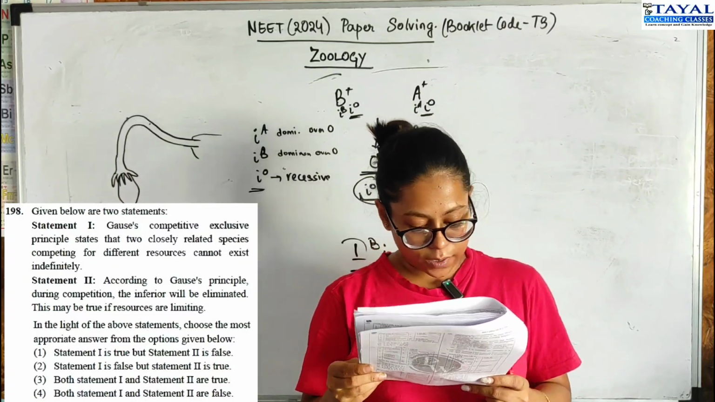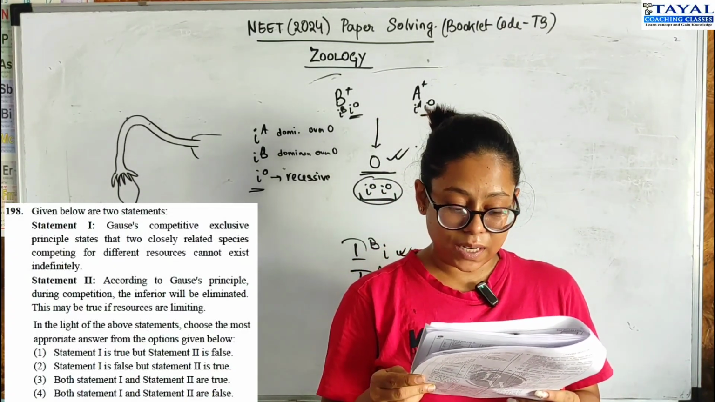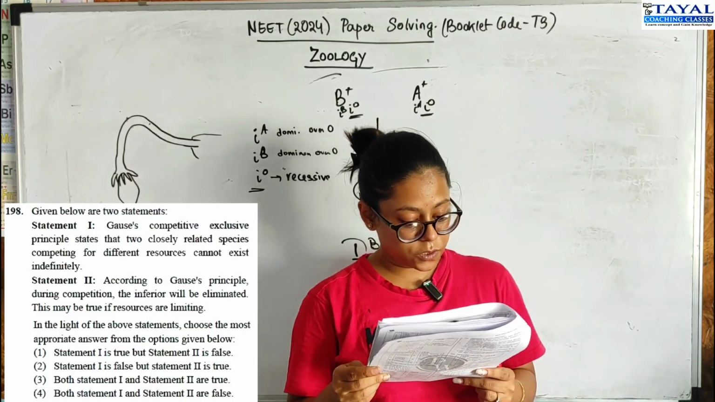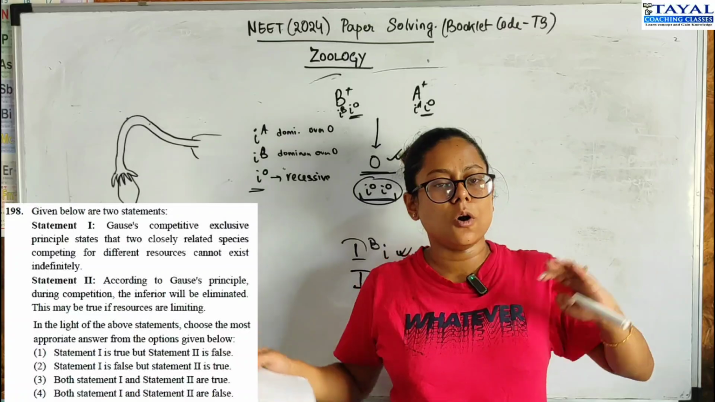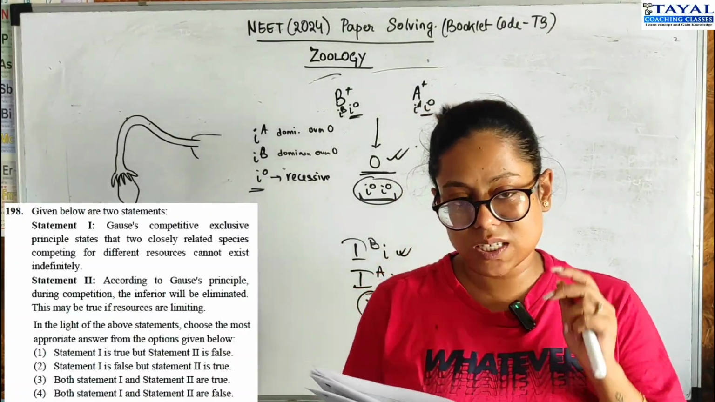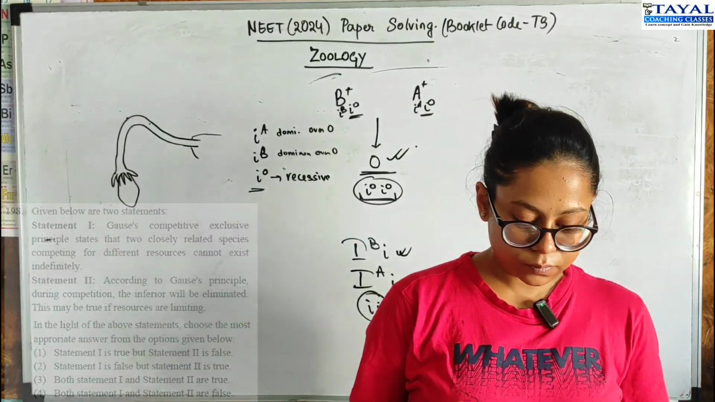Statement 2 says, according to Gause's principle, during competition, the inferior will be eliminated. This may be true if resources are limiting. This is true. So they can either form two niches or the inferior will be eliminated. So statement 2 is correct. So option 2 is the correct option.